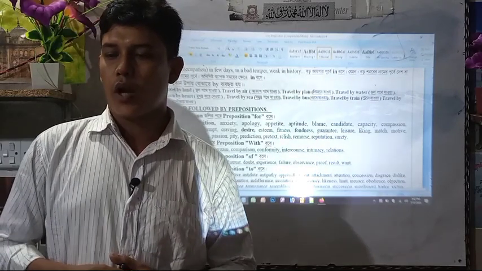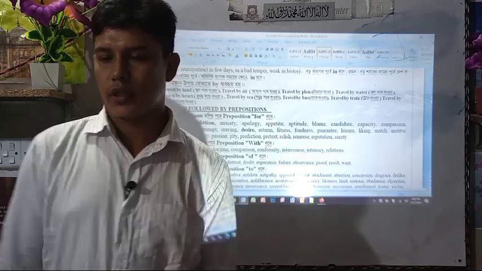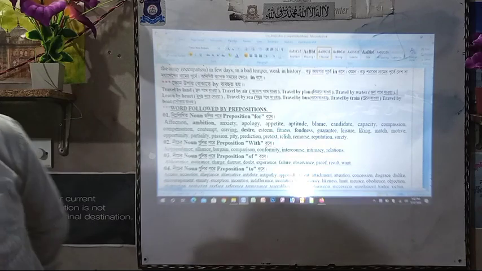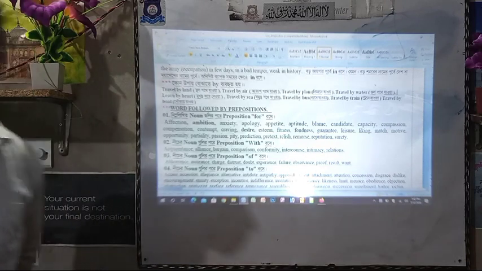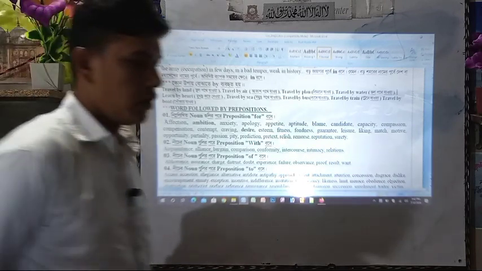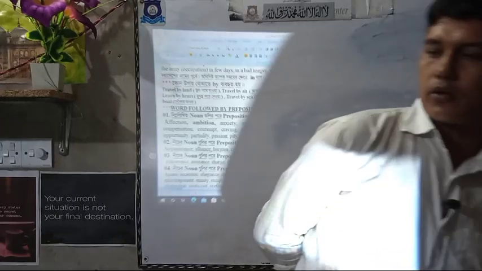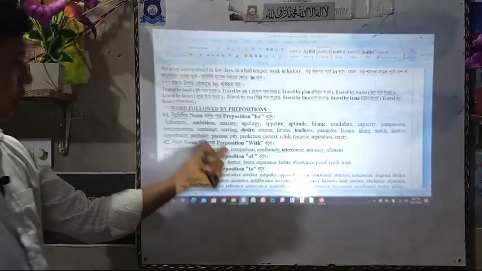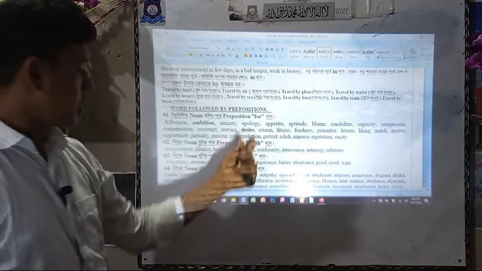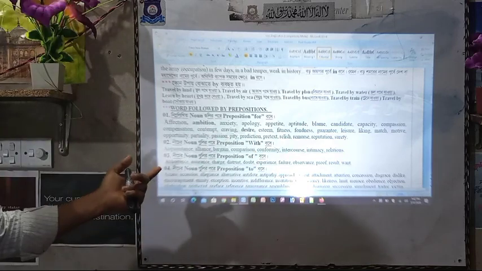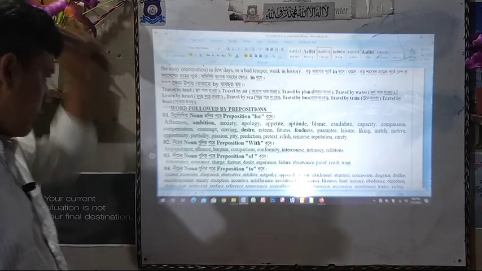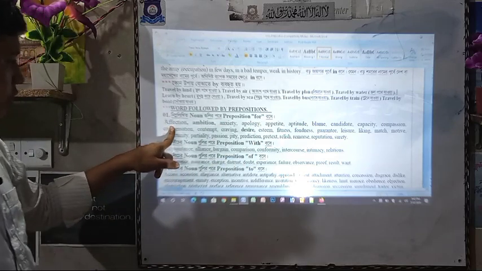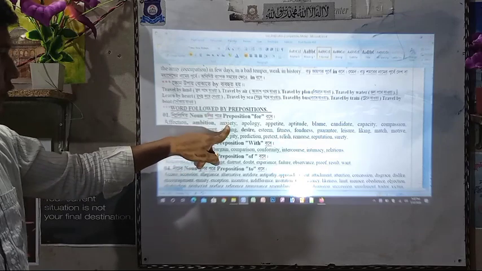Come, what followed by preposition? Okay, look at the preposition under the writing. Where will we use for? I have given here some bold words. This is most of the time it comes in the exam, that's why we have given bold. Okay, where will we use for: affection for, ambition for, anxiety for, applause for.